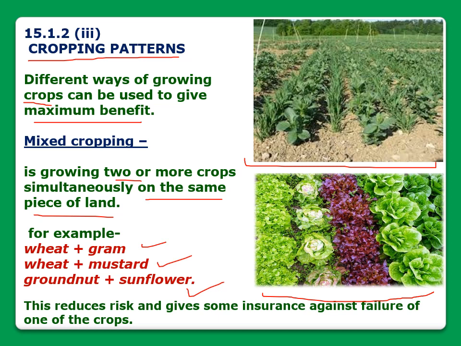Mixed cropping reduces risk and gives some insurance against failure of one of the crops. Suppose in your farm there are two crops and one fails due to whatever reason, so you will get the benefit of the other crop. Okay, so that is why mixed cropping is useful.